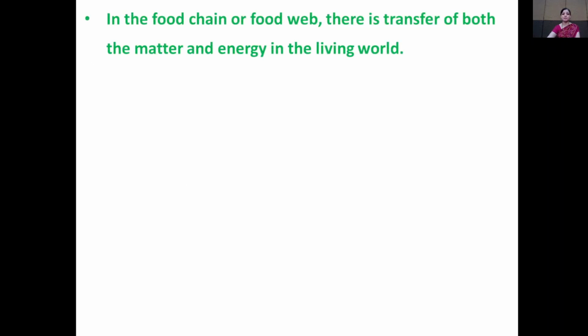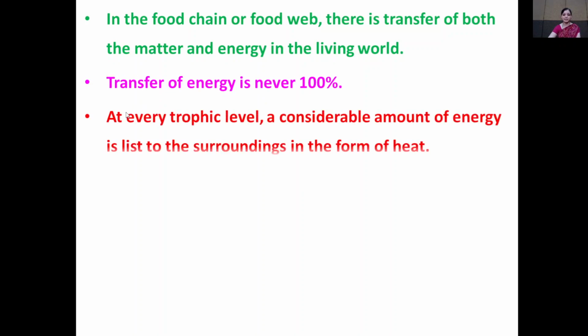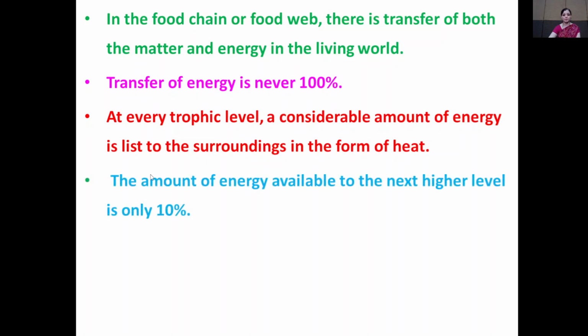Now, in the food chain or food web, there is a transfer of both matter and energy in the living world. The transfer of energy is never 100%. At every trophic level, a considerable amount of energy is released to the surroundings in the form of heat. That is, from the energy transferred from producers to the consumers, most of the energy is lost in the form of heat.